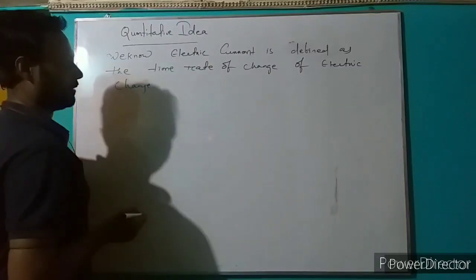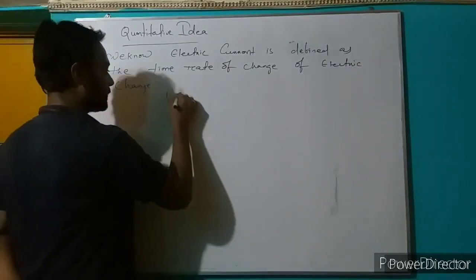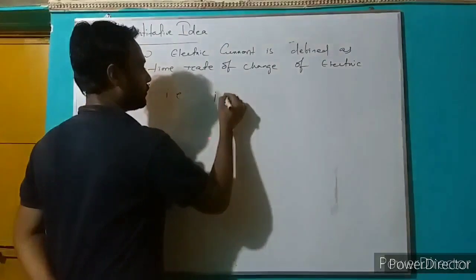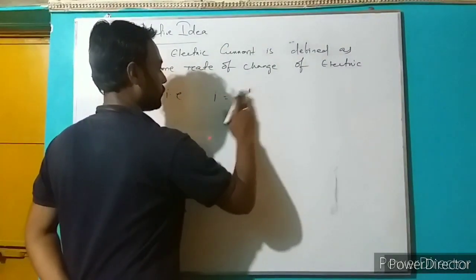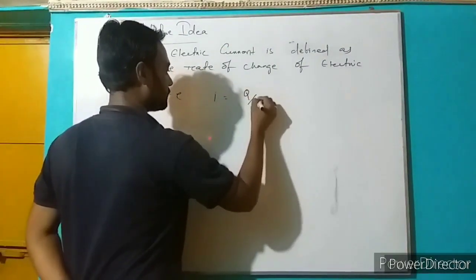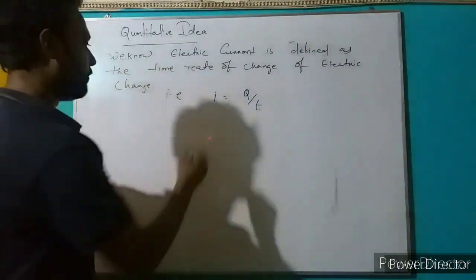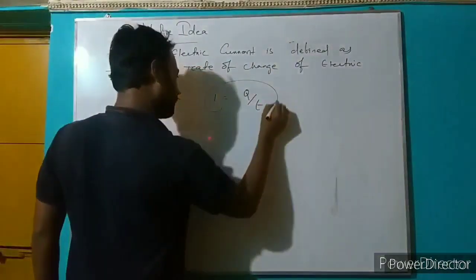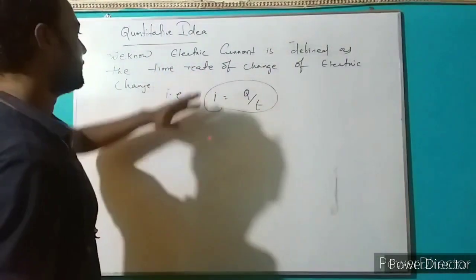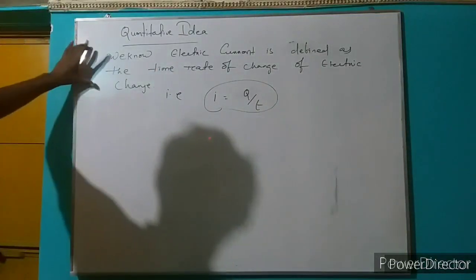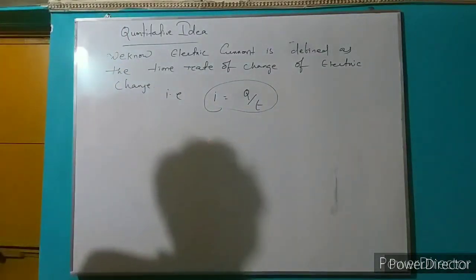That means I equal to Q by T. From the above formula we can define that definition. So this is represented as the quantitative idea.